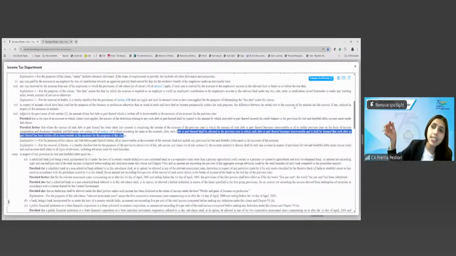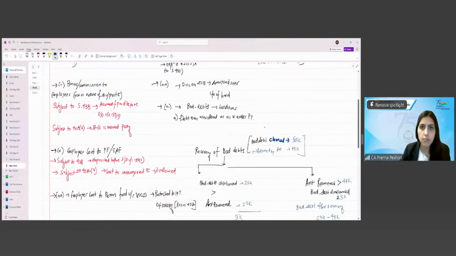So if it is considered as income under ICDS and not considered as income in the books of accounts, and subsequently the bad debt happens, it shall be allowed as a deduction, irrespective of the fact that in the books of accounts this is not considered as income. So if income is considered as per ICDS but not in the books of accounts and the debt becomes irrecoverable, still the deduction of bad debts will be allowed. Fine. So let's just write it here.